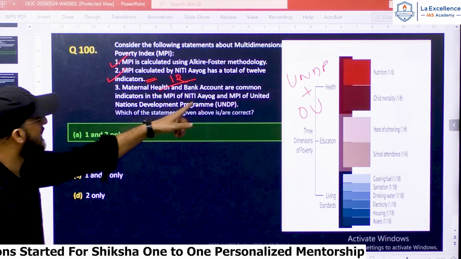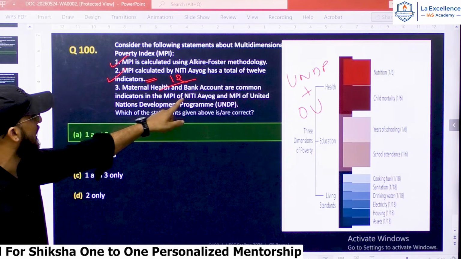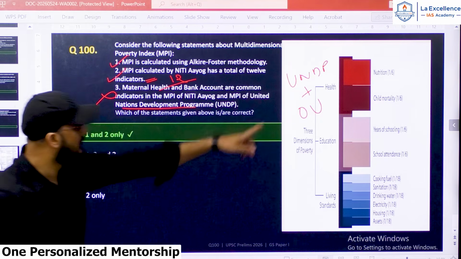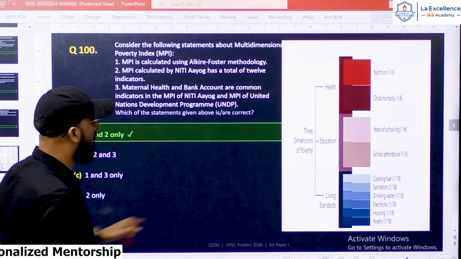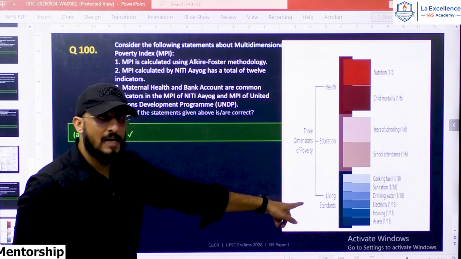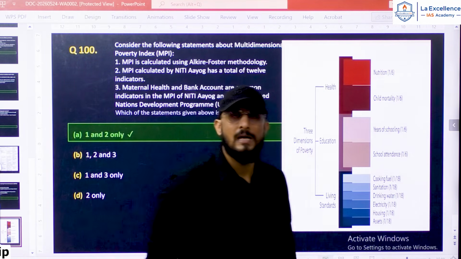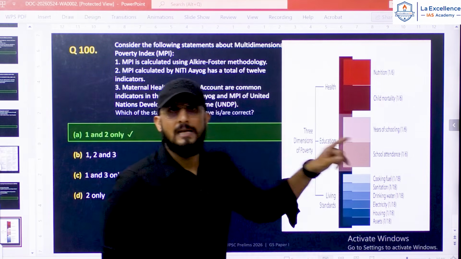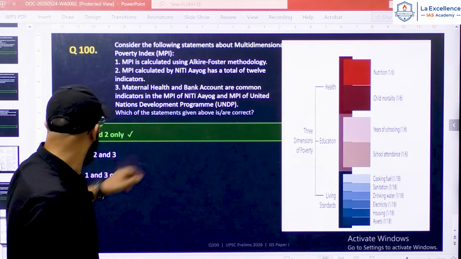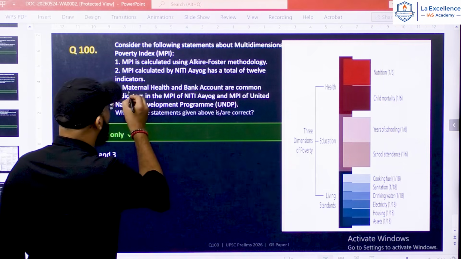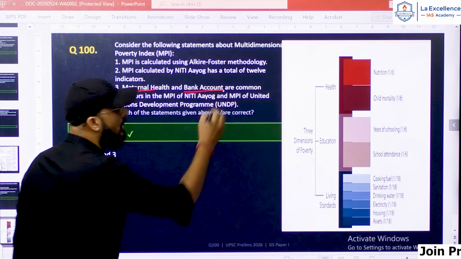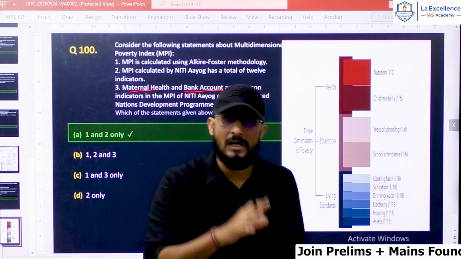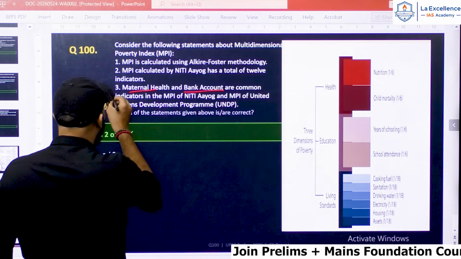Maternal health and bank account are common indicators in the MPI of Niti Aayog and the MPI of UNDP, which is wrong. If you see this figure that I have given, these are the 3 main criteria and sub-criteria used in the MPI by UNDP. So UNDP uses 10 sub-criteria, whereas Niti Aayog uses 12 criteria, and maternal health and bank account are 2 additional criteria which are used by Niti Aayog and not by UNDP. So statement 3 is wrong.